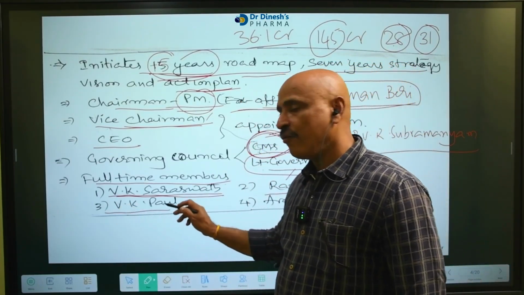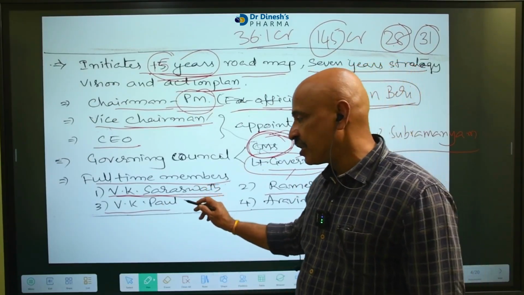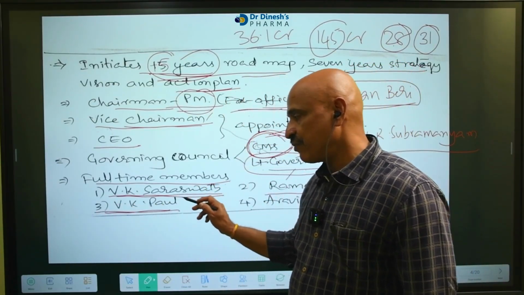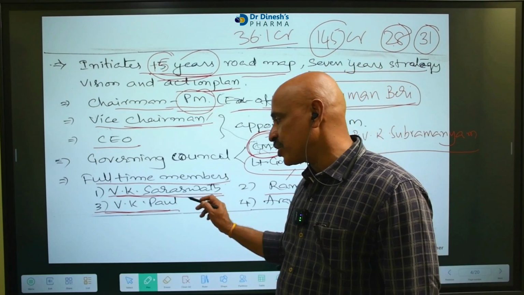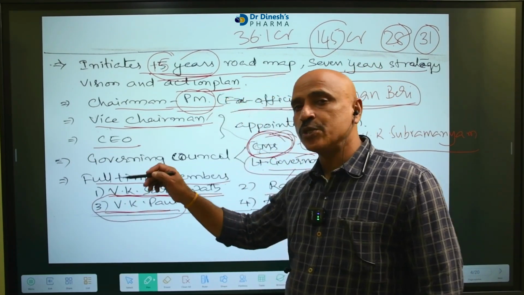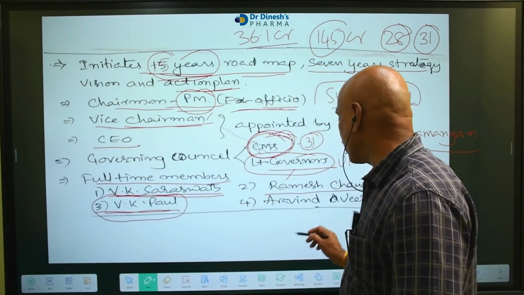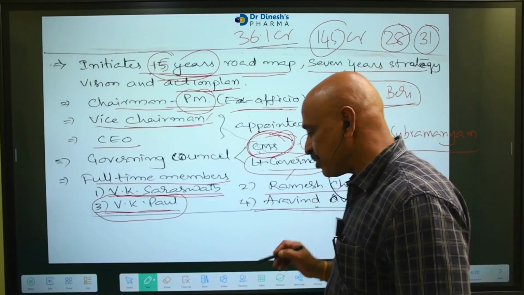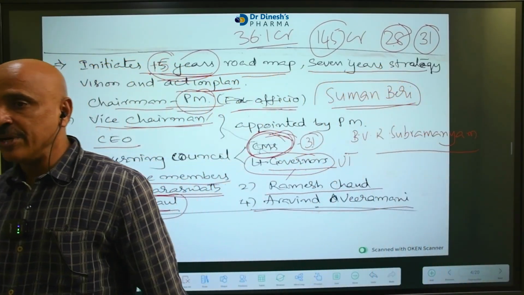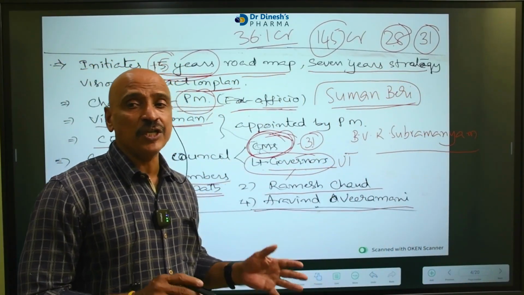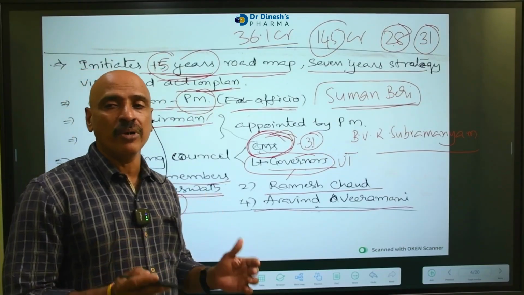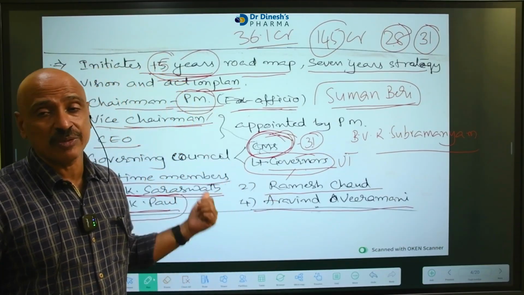Vinod Kumar Paul, a famous doctor at AIIMS Hospital, a children's specialist, a famous pediatrician of our country, works at AIIMS Hospital, New Delhi. This person is also a member in NITI Aayog. Another person, Arvind Virmani, one famous economist of our country. These 4 persons are full-time members in NITI Aayog. You must remember that also.